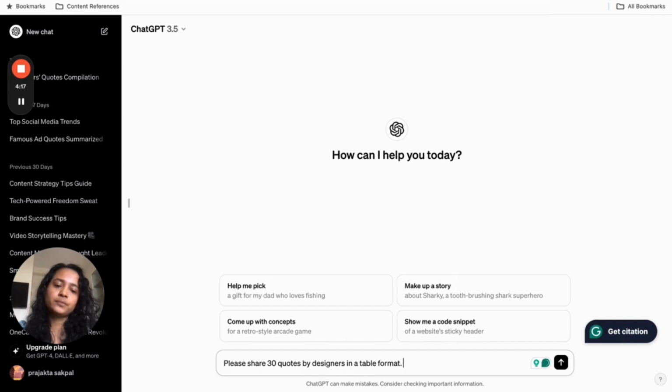So don't forget to mention this table format, because it is going to be helpful later on when we use this content in Canva. Okay, also share the author name.